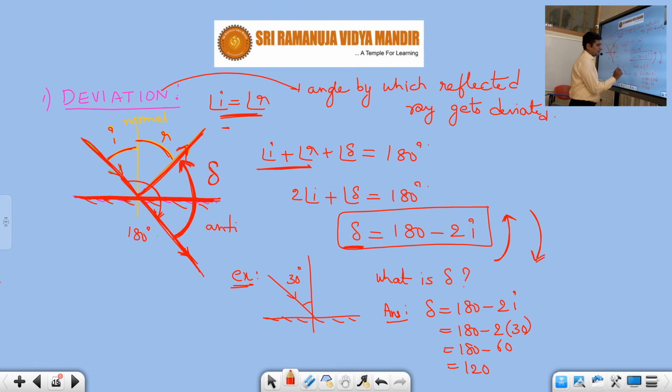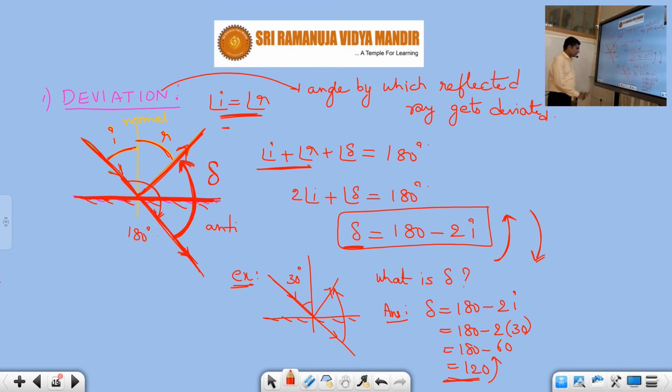In which direction, students? After this ray gets incident here, it will get reflected like this, and this ray is supposed to go like this, but got deviated like this. So that means in the anti-clockwise direction. So the answer is 120 degrees anti-clockwise. I hope, students, you understand how to calculate the angle of deviation. This is very, very important.